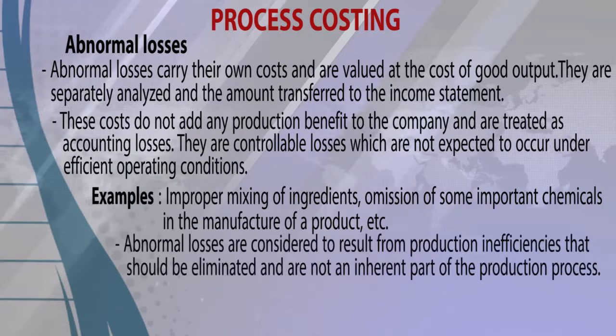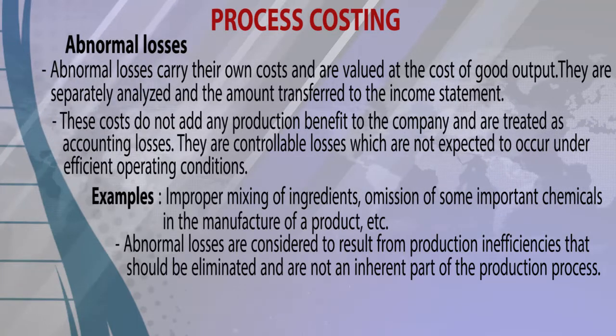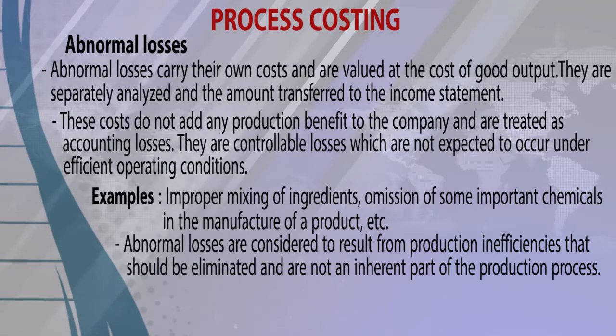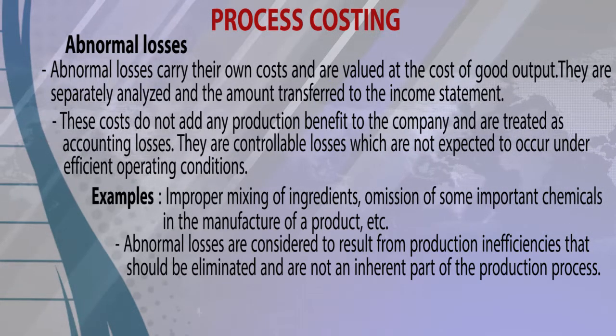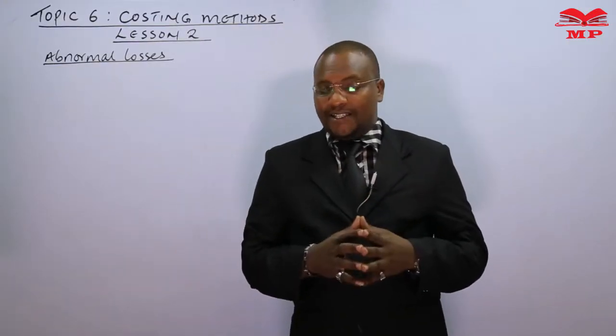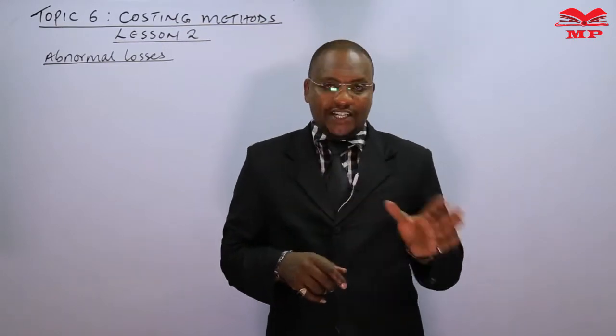Abnormal losses are considered to result from production inefficiencies that should be eliminated and are not an inherent part of the production process. Now, we are saying that these losses are not expected. They are not inherent in the production. They actually can be avoided.